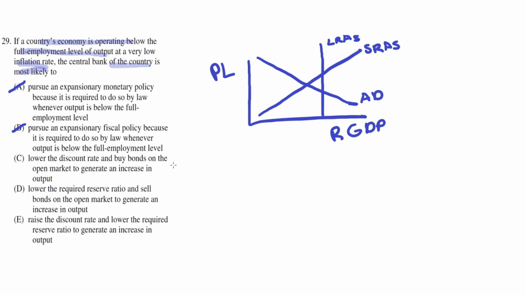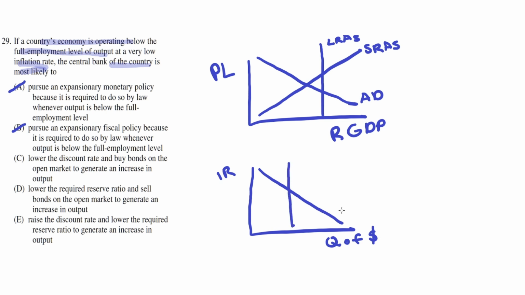C. Lower the discount rate and buy bonds on the open market to generate an increase in output. So to analyze how this would influence the economy, we need to draw out the money market curve. For this curve, the y-axis represents the interest rate, and the x-axis represents the quantity of money. Now, there are two curves for this graph. The first is a downward sloping curve representing the demand for money, and the vertical line represents the money supply,